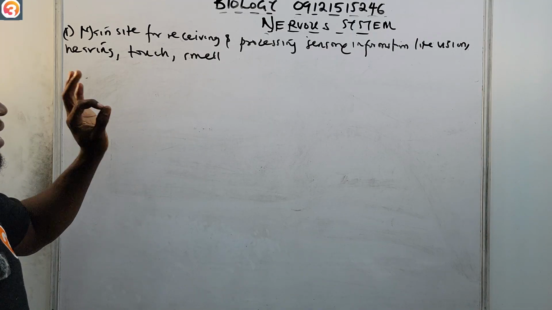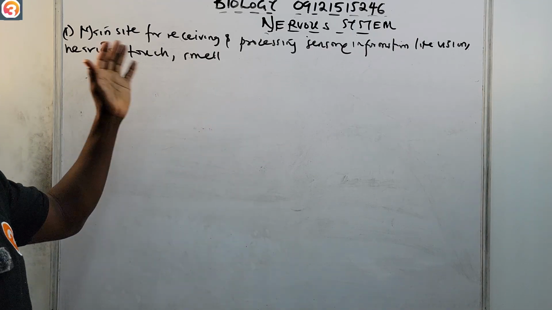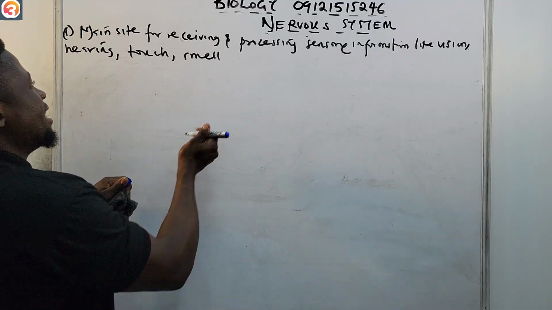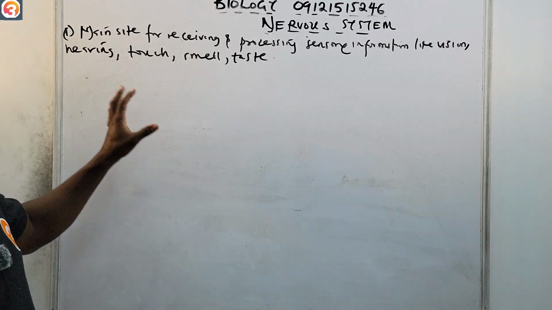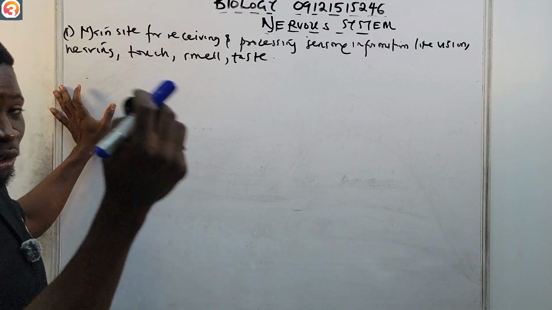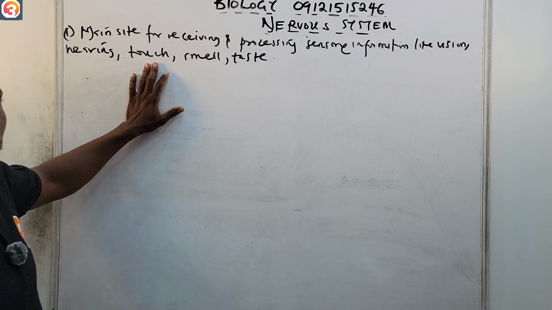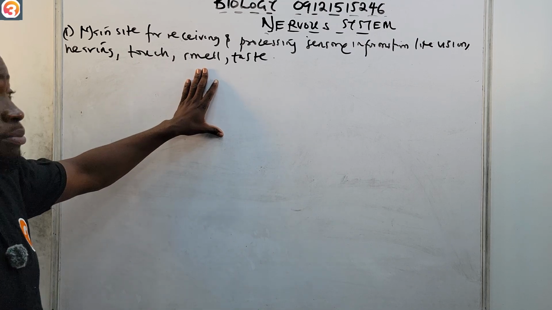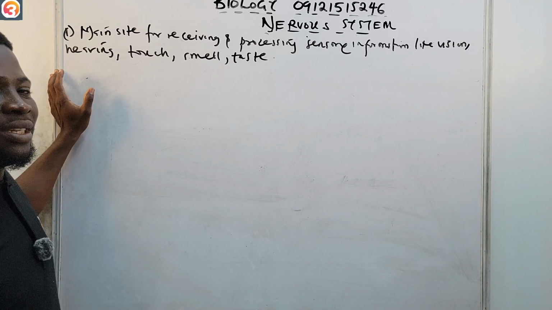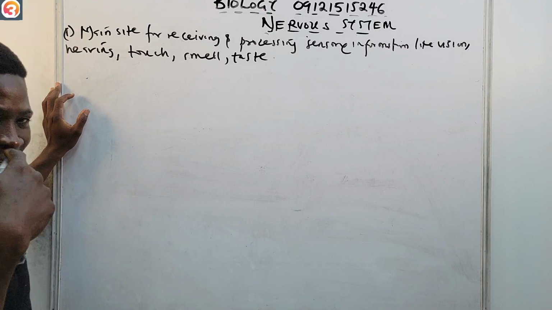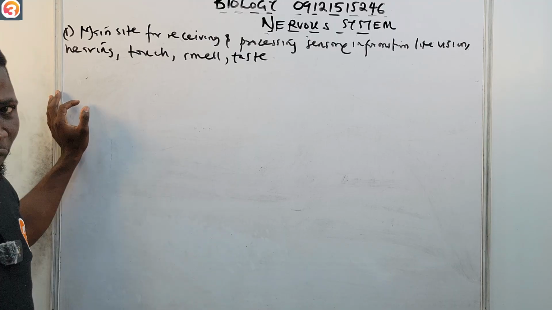Okay, so it's the main site for receiving and processing sensory information like vision, touch, hearing, even taste. All right, so it receives and processes all of this sensory information: the things your eyes see, the ones your ears hear, the ones you feel or touch with your skin, the ones you smell, the ones you taste with your tongue, and so on. The cerebrum receives all of this sensory information and processes it. Okay, so all of this happens in the forebrain.